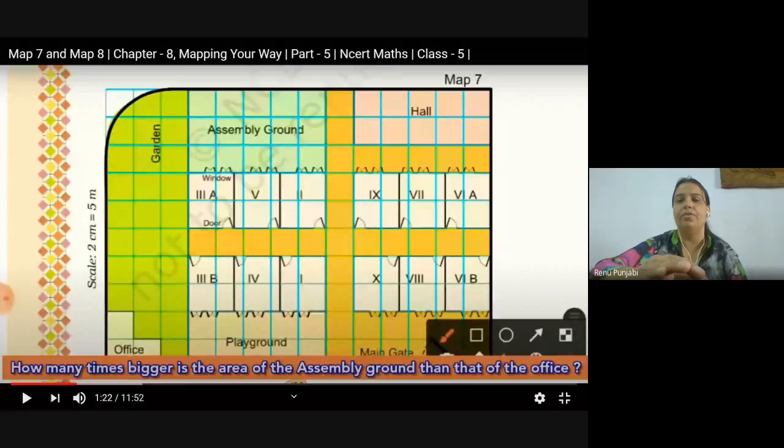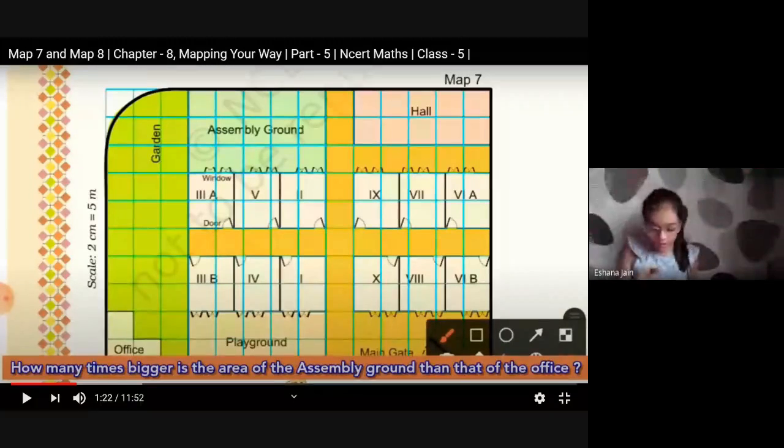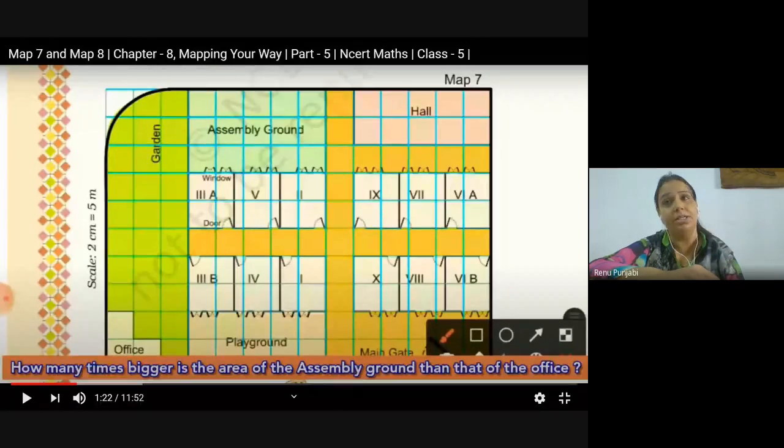The office area is 3 square centimeters and the assembly ground area is 15. As you know, with area we use square centimeters or square meters, right? Then I will now switch off my chat box and again show you the video. So what is the answer, that the assembly is bigger? If it is asking by how much, then you have to write 15 minus 3 is 12.